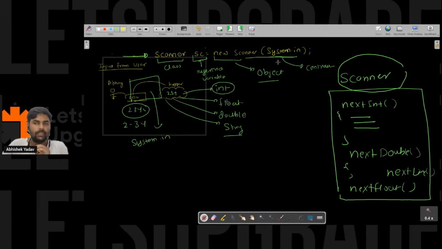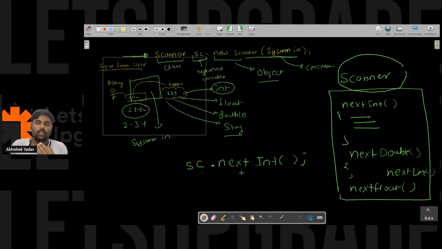Right? And this is the syntax. Now if I want the data as an integer, I will write the reference variable, after that the dot operator, and after that the name of the method that is used to take the data from the buffer and convert it into an integer. Here nextInt is used to do that, so I will write nextInt here, right?